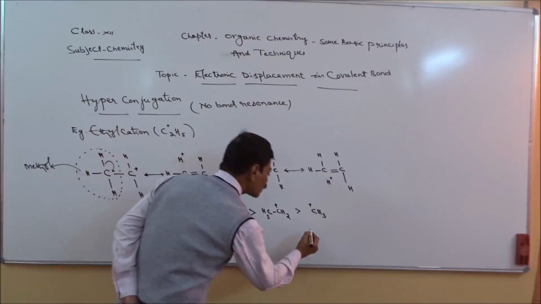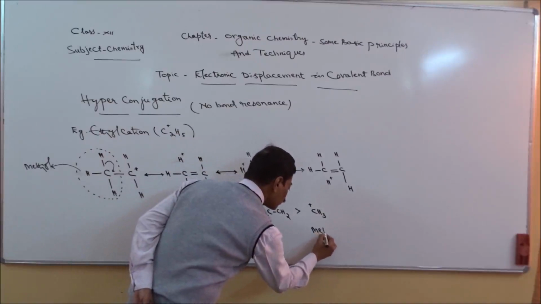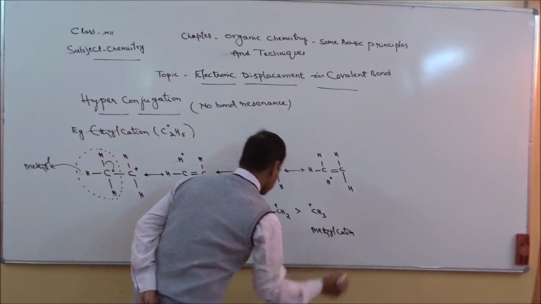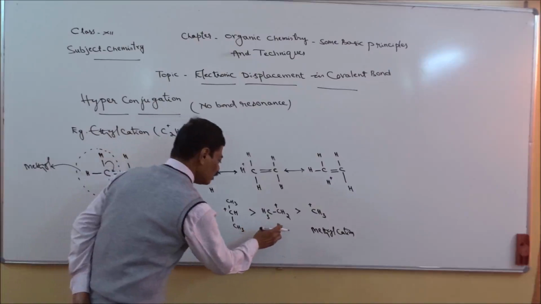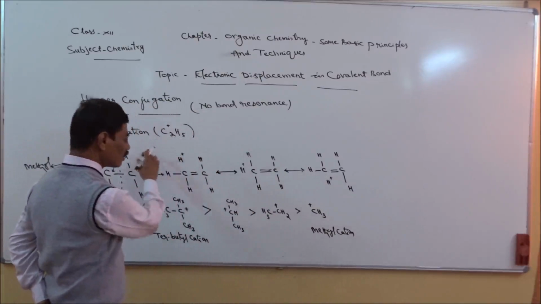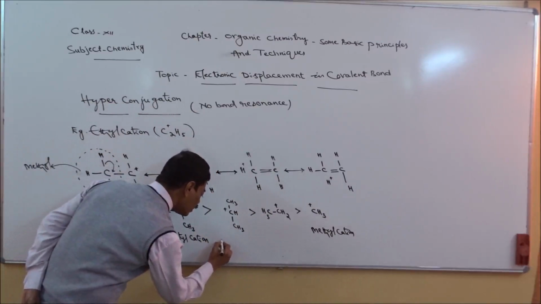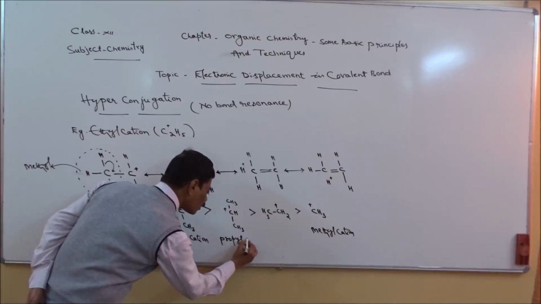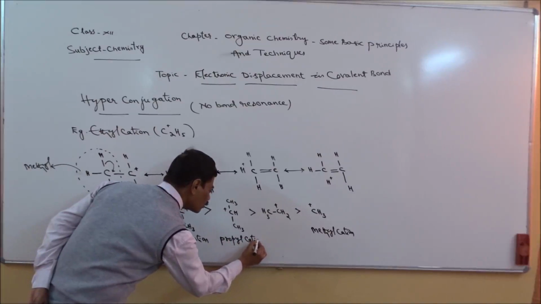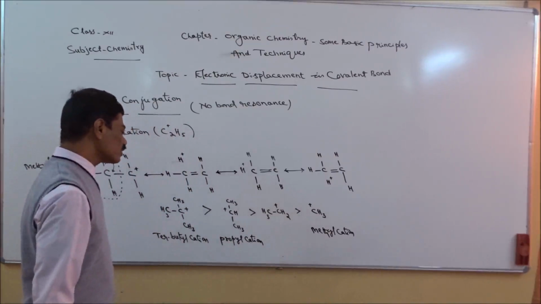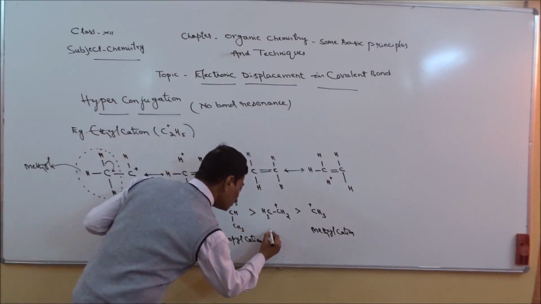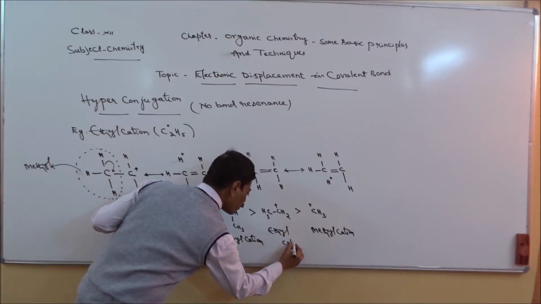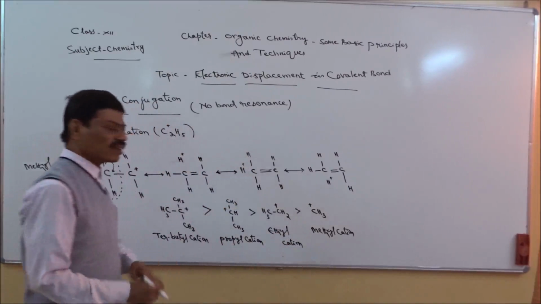So this is methyl cation and this is ethyl cation as I have written here, and this is propyl cation, and this is ethyl cation.